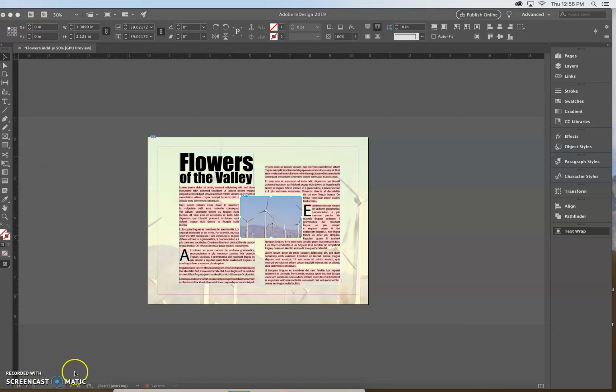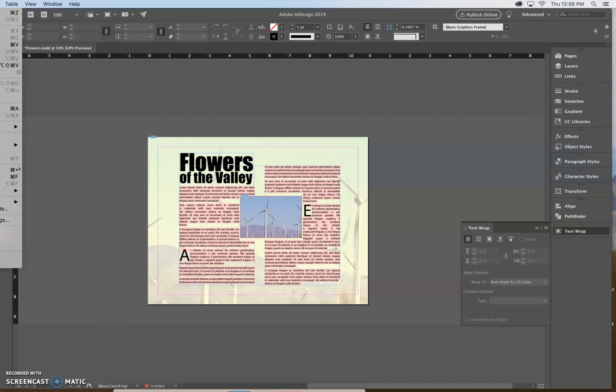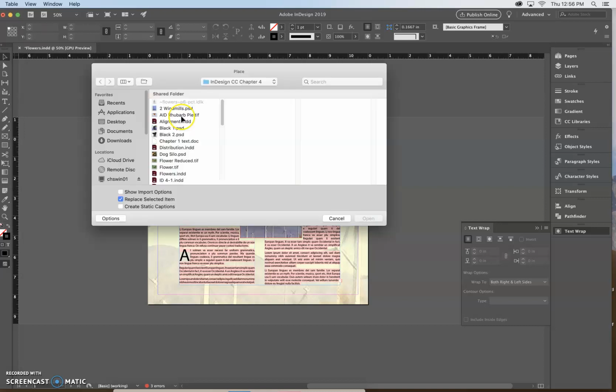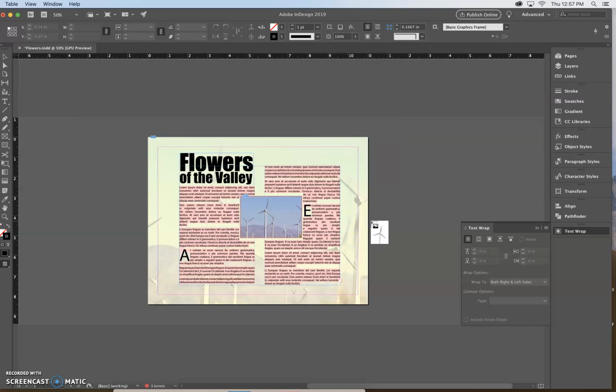Alright, so the next thing we're going to do is deselect all. So I'm going to select off over here, or you can go to Edit, Deselect All. And then we're going to push Command D. So Command D, and what this opens up is our File Place. You can do the same thing by going up to File Place, but Command D opens it up straight up. And then we can go to Windmills Silhouette. I'm going to scroll down, click Windmills Silhouette, and say OK.